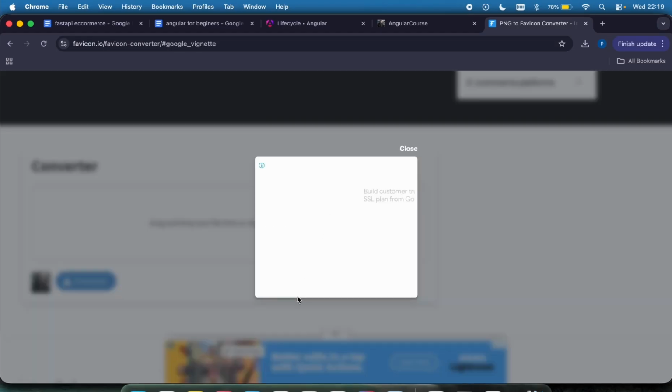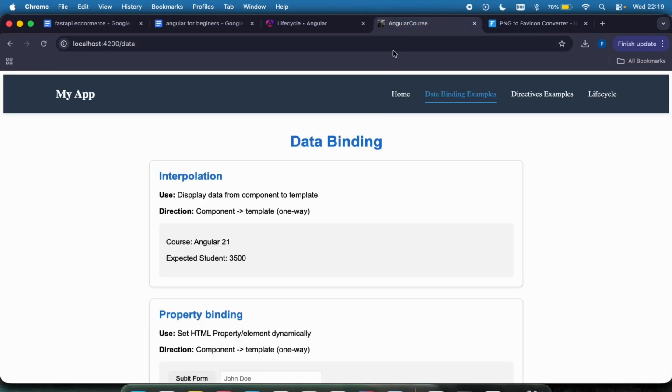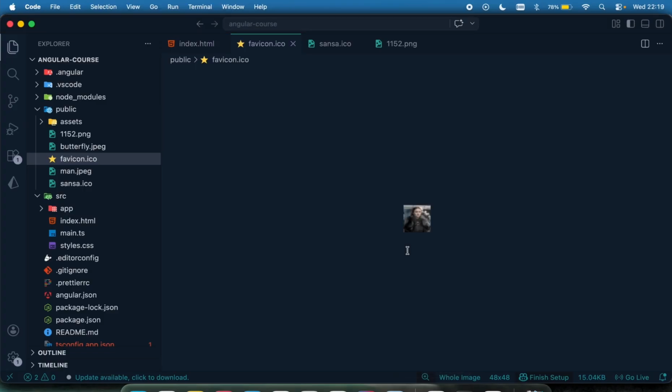Okay, so now let me refresh again. Okay, not this one. It's here. If you can see, Asanta is now showing at the top right here. I cannot see it because it's a little bit small. You can see the icon has changed to Asanta. So those are different ways to change your icon.